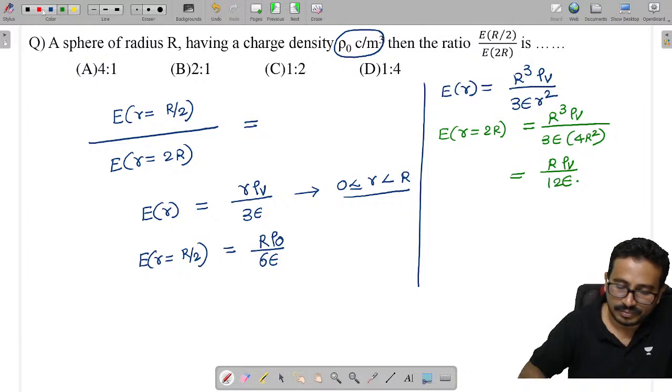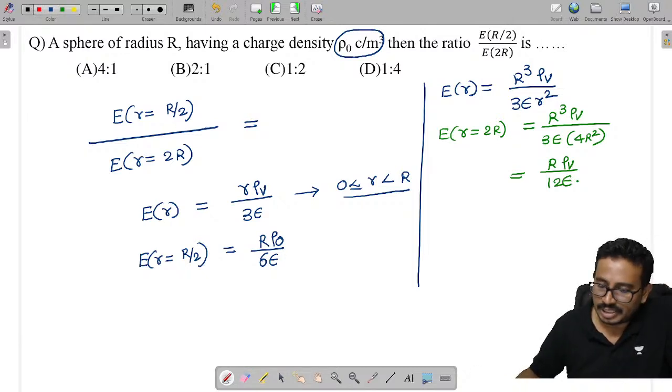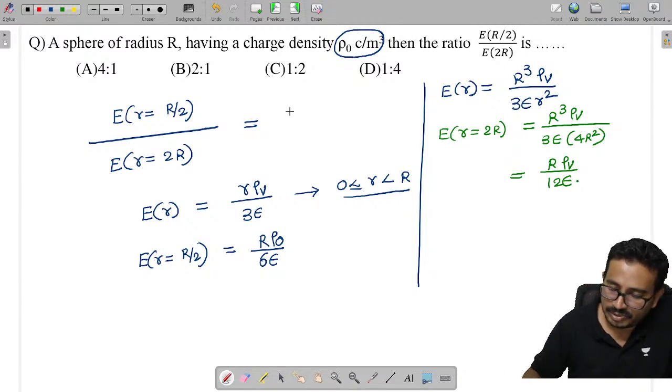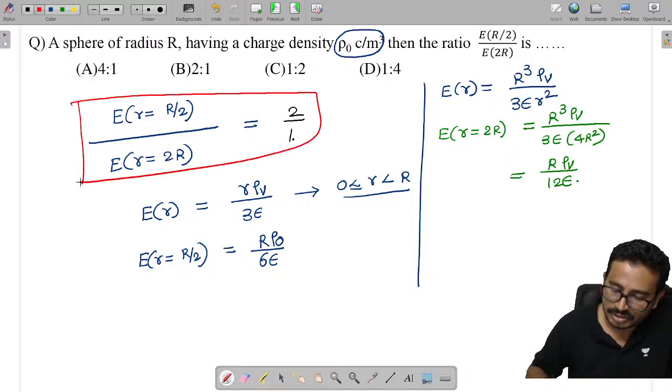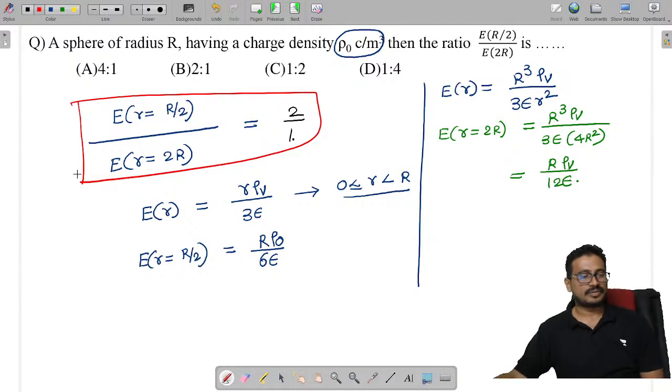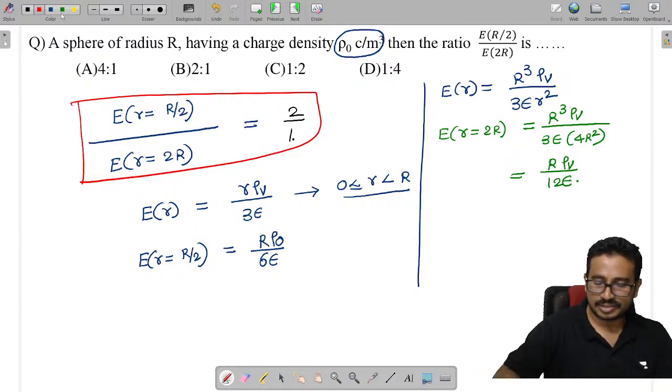Isn't it? Now they are asking to find the ratio between these two. Tell me the ratio between these two, what will come? 2 by 1 will come, check it.